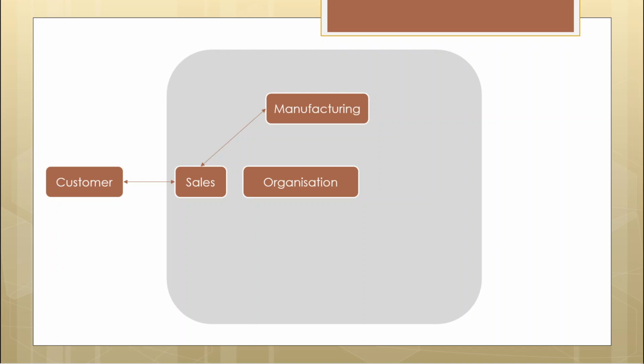It should be seamless. As soon as you get the order, the manufacturing department needs to know what I need to produce, right? Here we are not talking about the services because services are not manufactured, right? So in today's discussion, we will be talking about the manufactured goods.